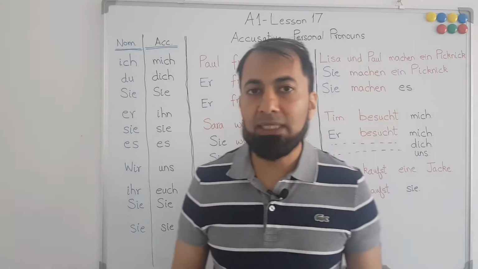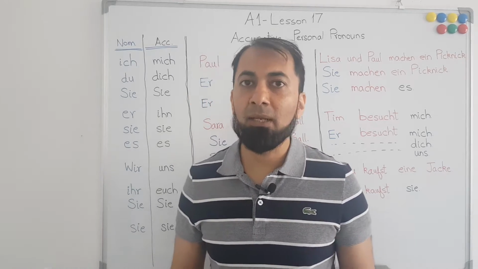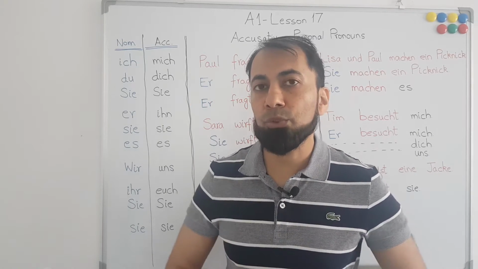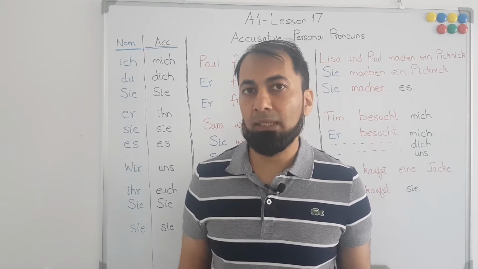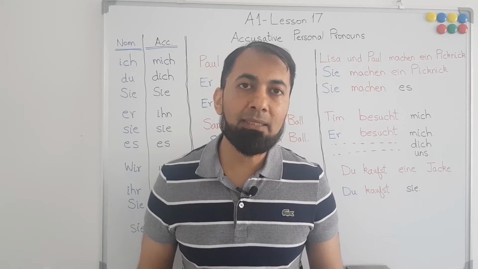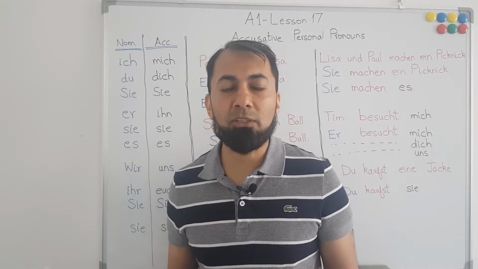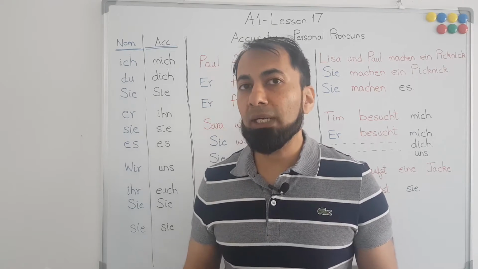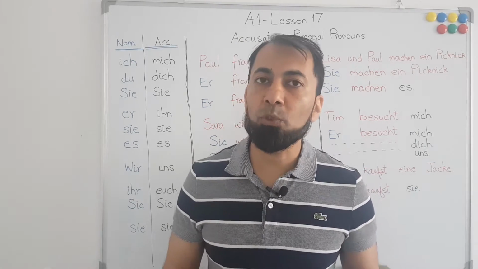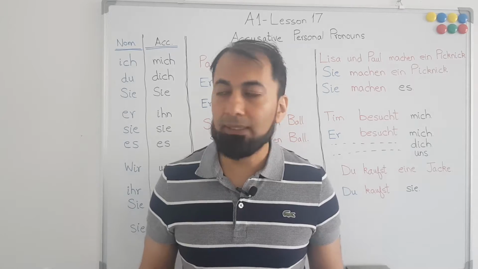Now if we look at one example, for example, we say that Paul goes to school. Now Paul is performing an action, and anything that is performing any action is the subject of the sentence, and we know that we have to apply the rules of nominative on the subject of the sentence.